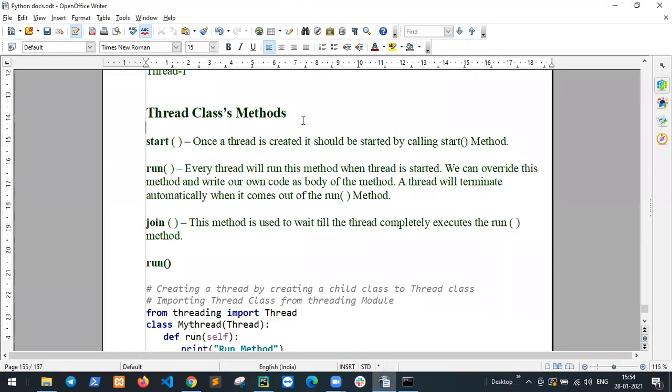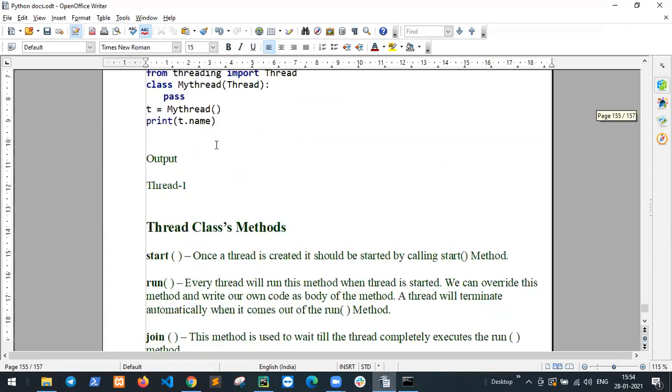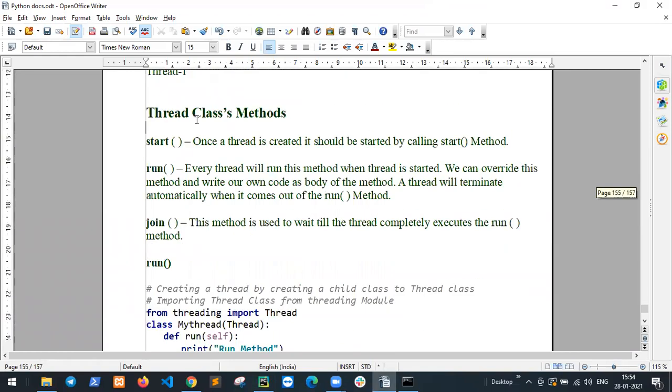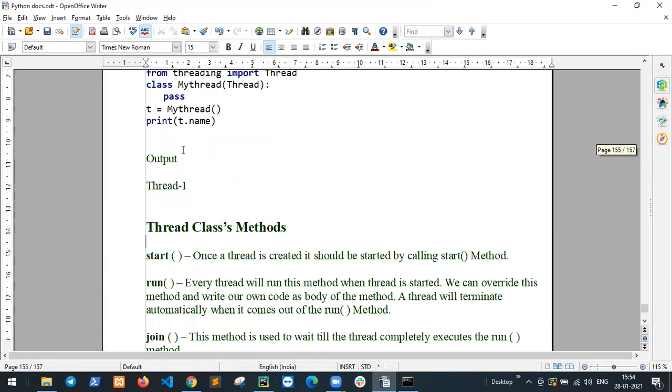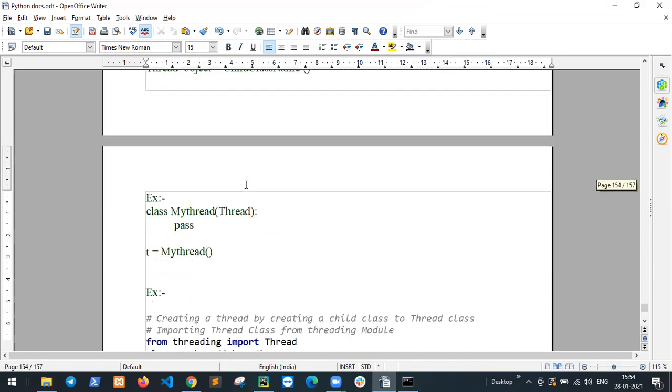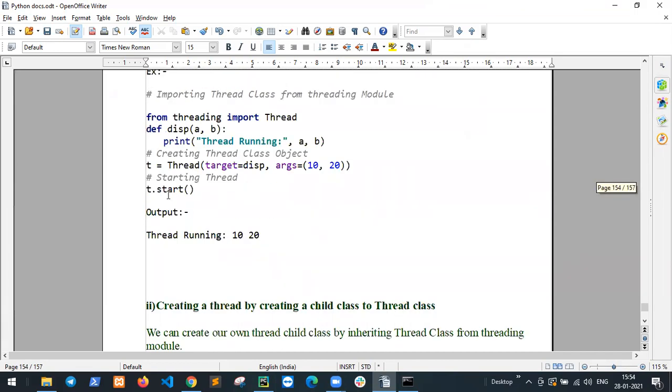Thread class methods. These are the main thread class methods. What is a thread class method? Start. Every time, start is the start function.